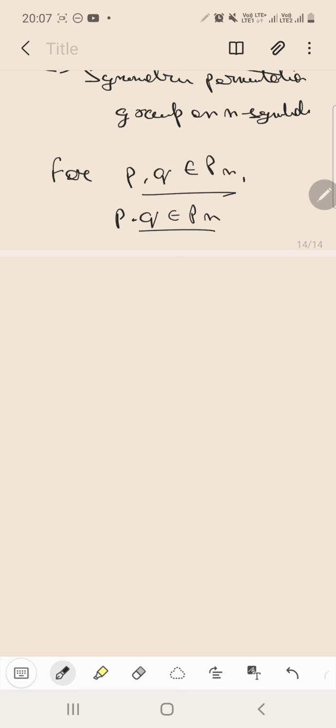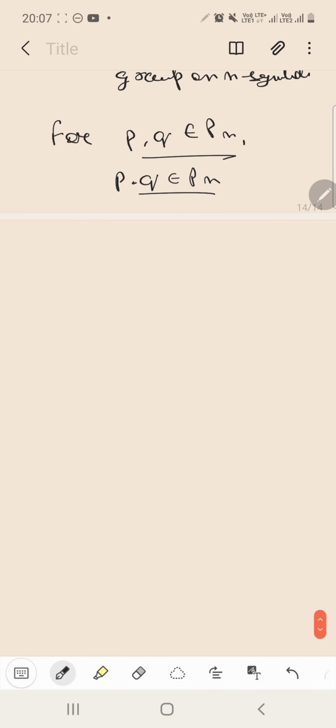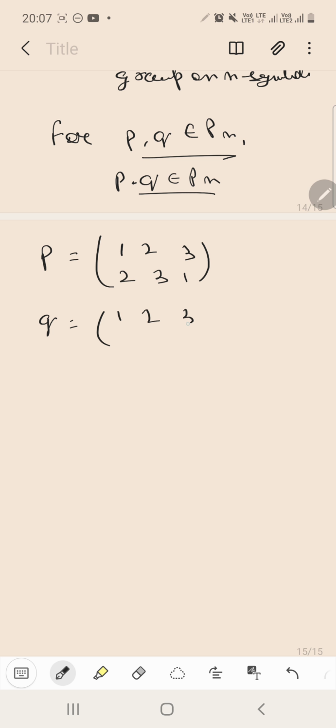Now you can easily do this. In any sort of product, I'm taking a short example: P equals 1, 2, 3 and 2, 3, 1, and Q equals 1, 2, 3 and 3, 2, 1. What will be their product?